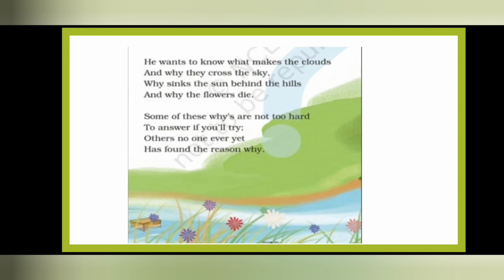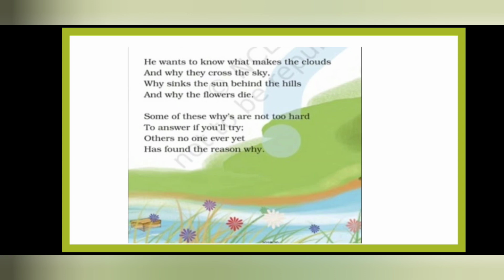curious child has so many questions and he wants to know the answer of each and every question. And we can give some of the answers. We can tell him that this thing happens because of this. But some whys are so weird and they are not answered by anyone because nobody knows the answer of those whys, right?